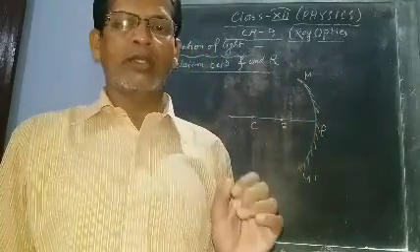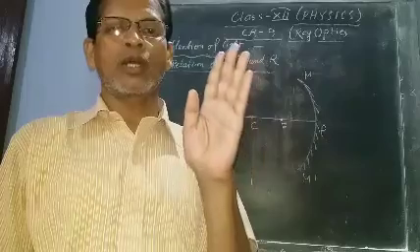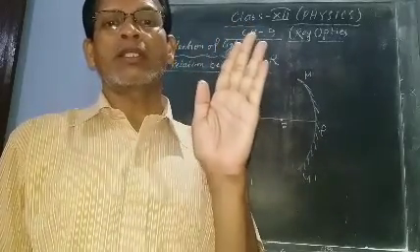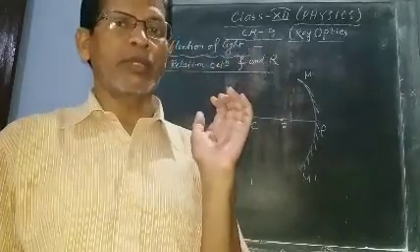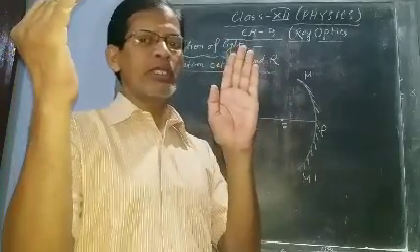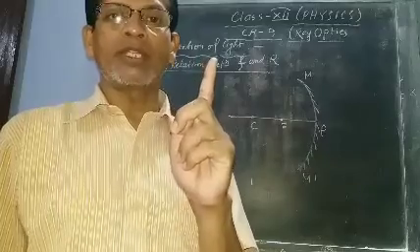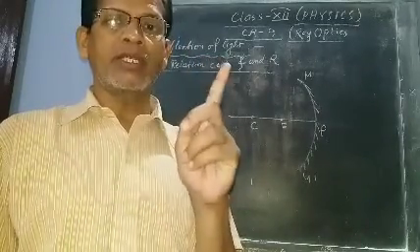New Cartesian sign convention. We have to consider that the object is placed on the left side of the mirror. Object should be placed at the left side of the mirror. This is a mirror, so the object should be on the left side. All the distances should be measured from the pole.